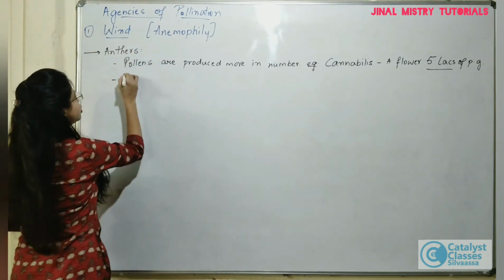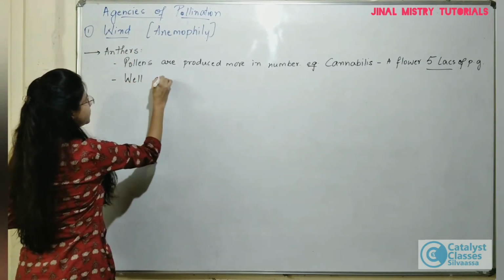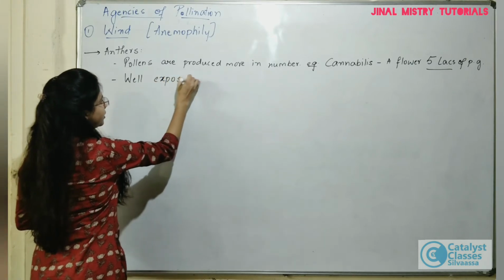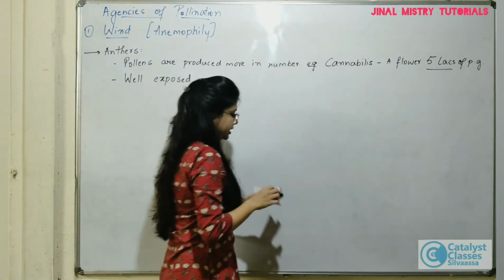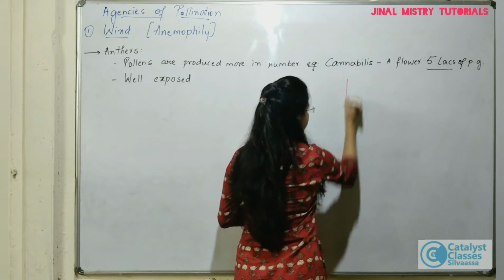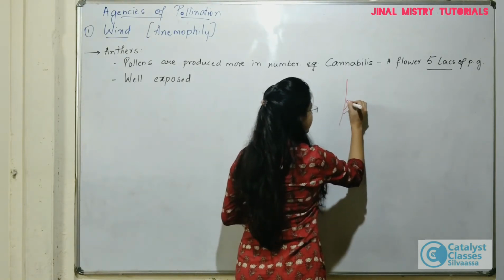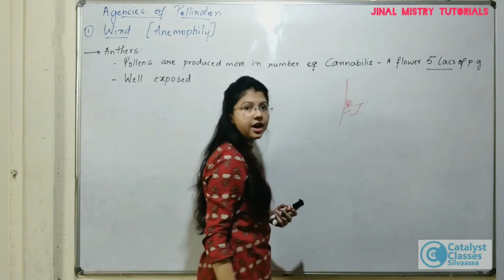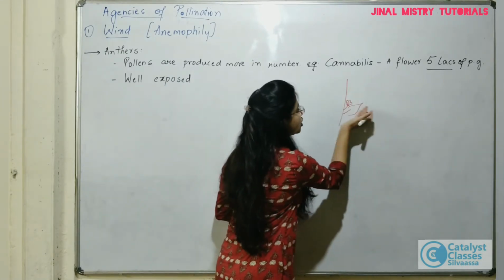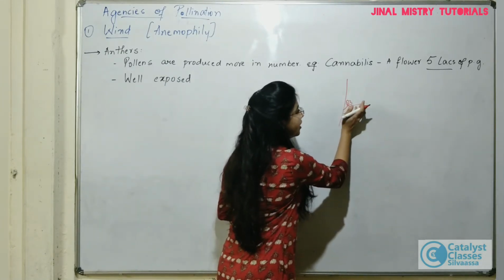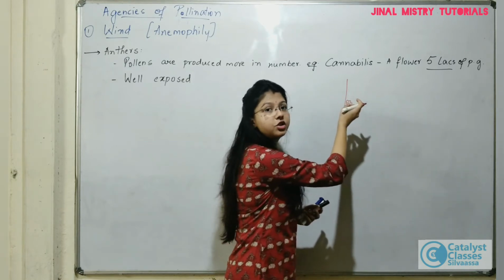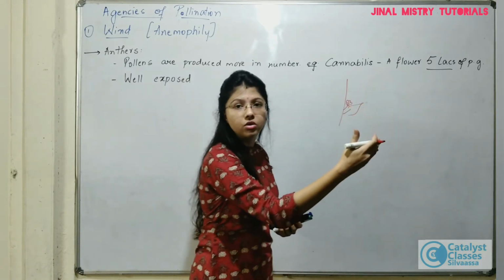Now, the anthers of the plants which are pollinated by wind should be well exposed. For example, if this is a leaf, and the flower is immediately present in contact with the leaf, then whenever the wind is blowing, the leaves can create a hindrance for the delivery of the pollen grains.